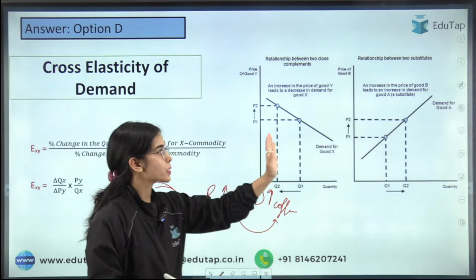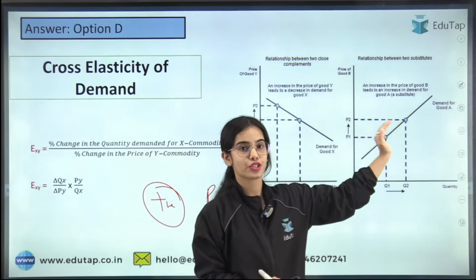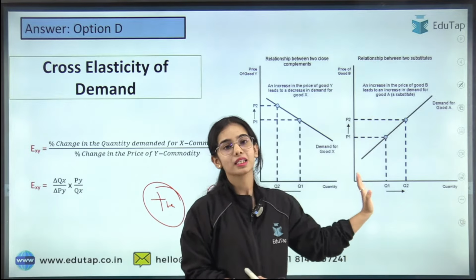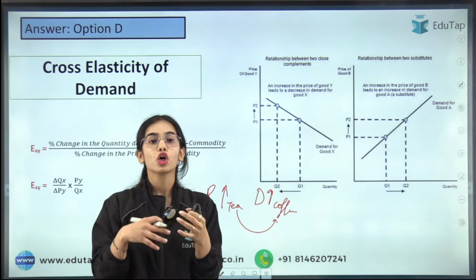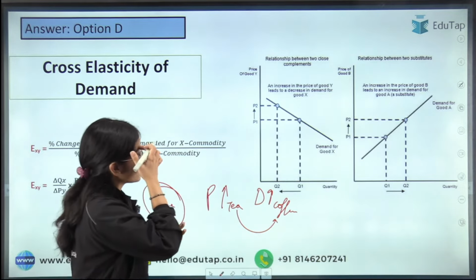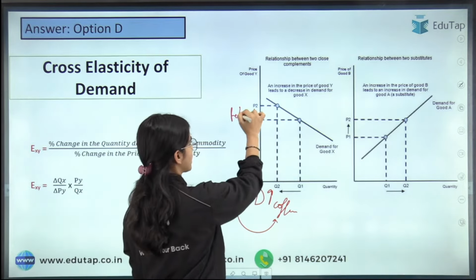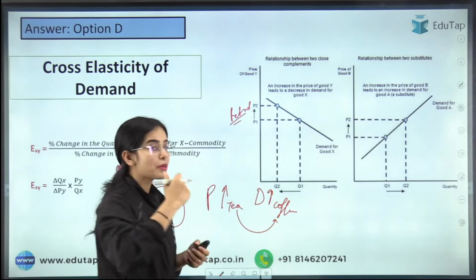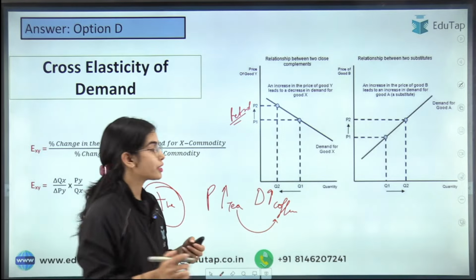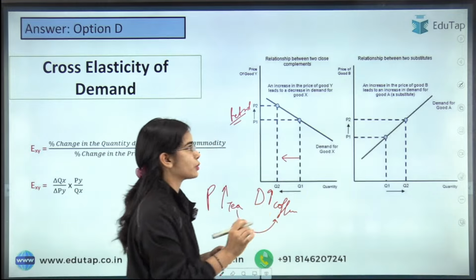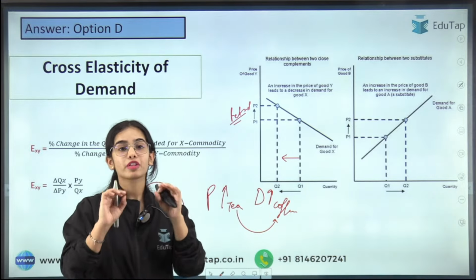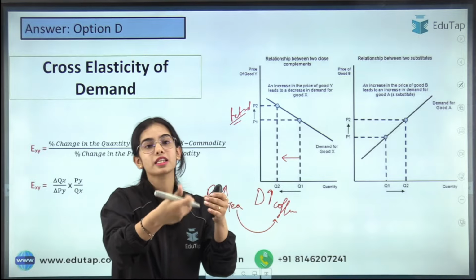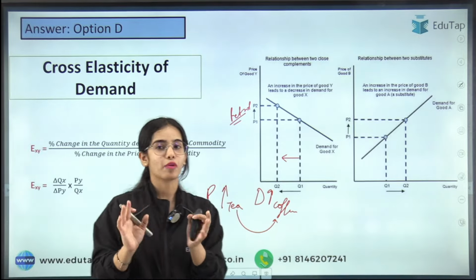So in case of substitute goods, there is a positive relationship between the price of X and the demand of Y. While in case of complements, the complementary goods, let's say the price of petrol is increasing, the demand for car will reduce. That means the complementary goods have an inverse relationship. If the price of X is increasing, the demand for Y will decrease and vice versa.